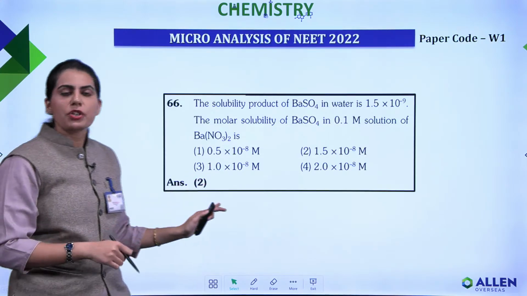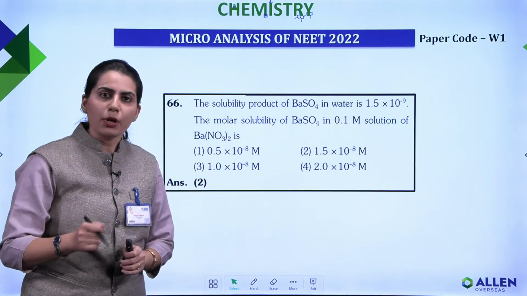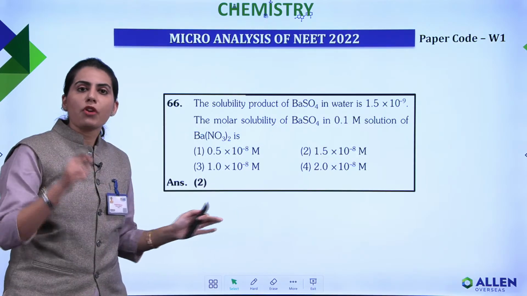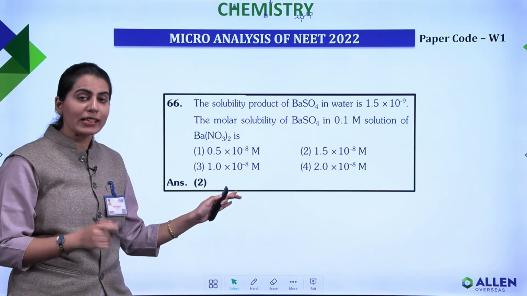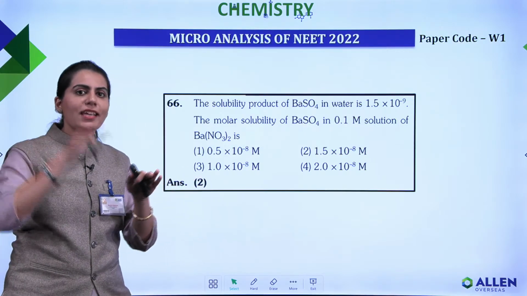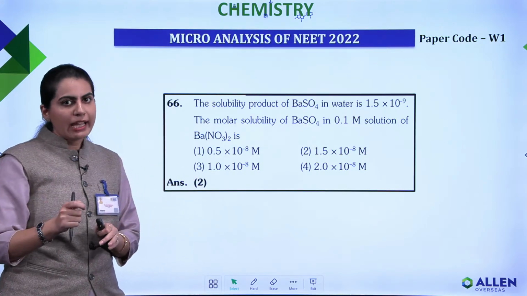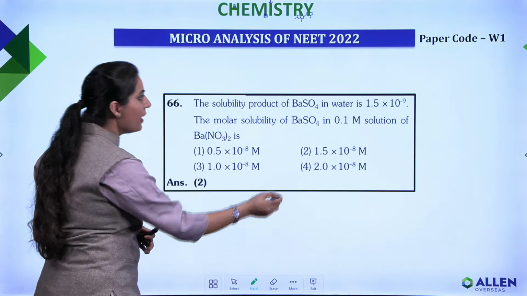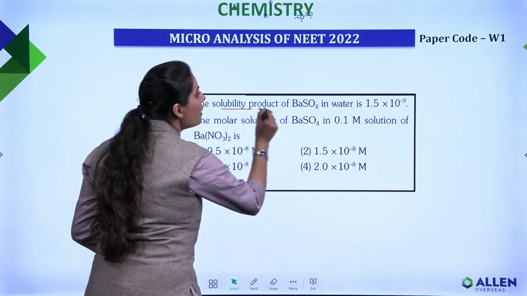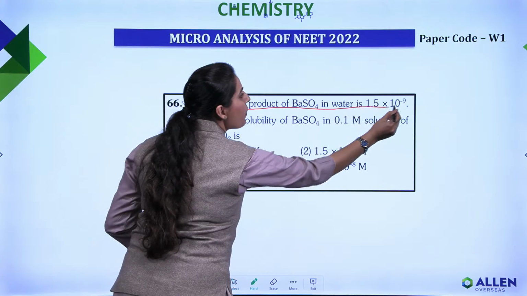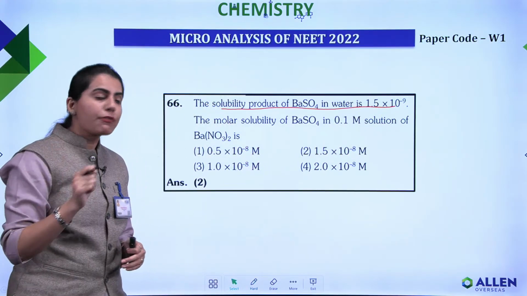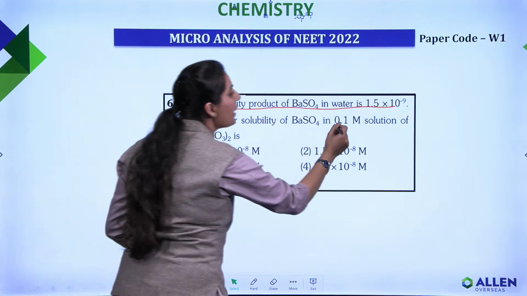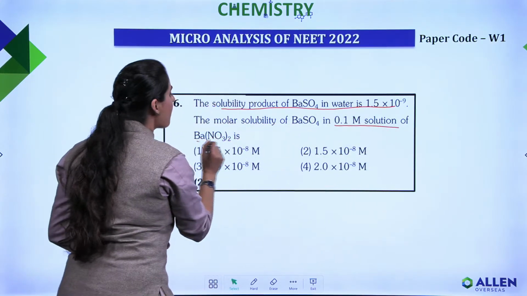Let's talk about this question, which is question 66 of your paper code W1, from the chapter equilibrium. You'll see this is a question of solubility product, and at the same time they have mixed in the concept of common ion effect. The solubility product of barium sulfate is 1.5 into 10 raised to the power minus 9, and you have to find the solubility in 0.1 molar solution of barium nitrate.